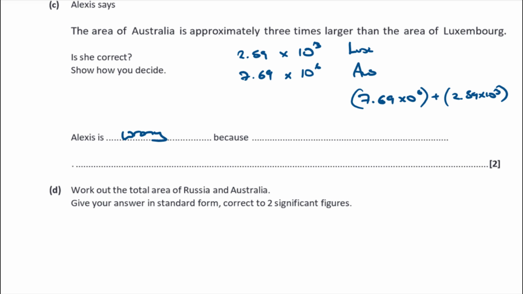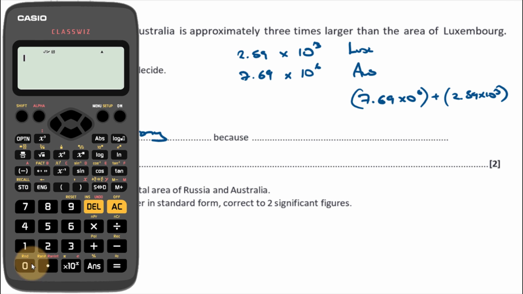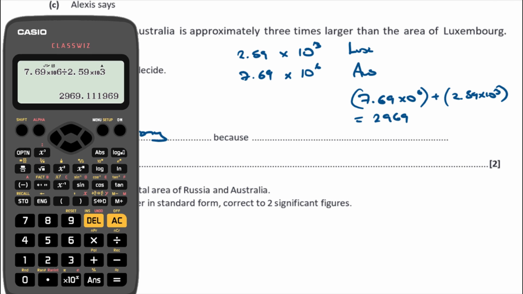So when I type in the Australia one, I'm going to type in the mantissa part, 7.69, and then I'm just going to press that key there once. That's going to give me the times 10, and then I'm going to put in the power, which is 6. So 7.69 times 10 to the 6, divide by the second mantissa, which is 2.59, and then I'm going to press that 10 to the x button again, and I'm going to put in the power, which is 3. Okay, and that comes out to be 2969. So that's equal to 2969 and change.